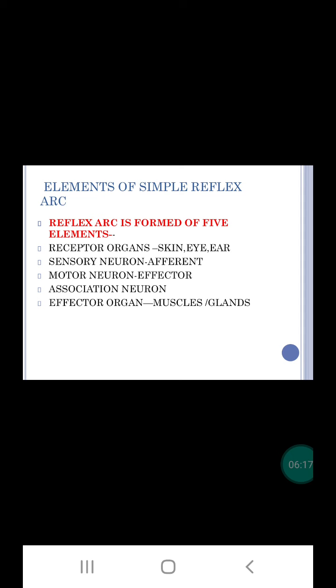Fourth is the association neuron. It is present in the gray matter of the spinal cord and it receives the sensory impulse. It interprets it and generates a motor impulse. The last one is the effector organ. It may be muscles or glands.